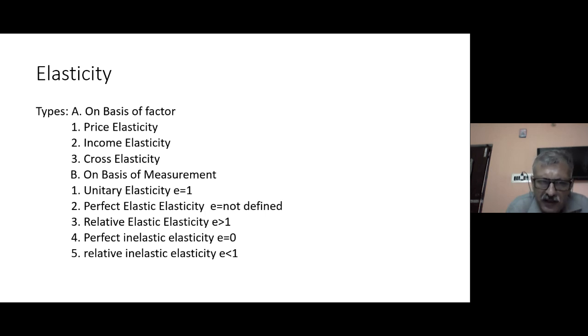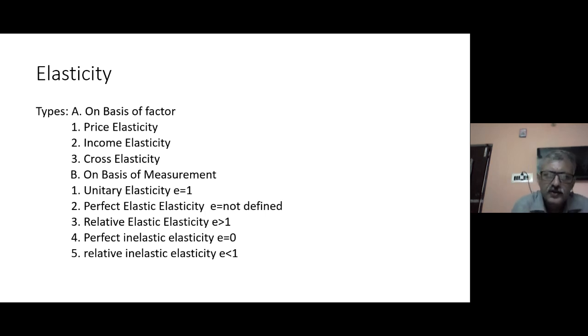In perfect elasticity, the rate of change is not defined. It is infinity, it can go to any extent. In relative elastic, the rate is more. Similarly, in perfect inelasticity, there is absolutely no change. It remains constant. And in relative inelastic elasticity, there is change, but the rate of change is less than the rate of change in any of the factors.